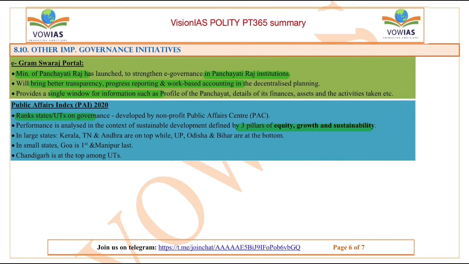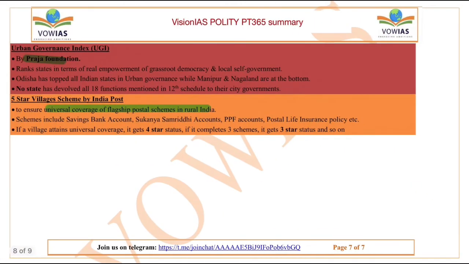So remember, the Public Affairs Index is basically, it ranks states and union territories, and is developed by Non-Profit Public Affairs Center. Okay, this is mainly in the context of sustainable development. Next one is the Urban Governance Index by the Praja Foundation. This Urban Governance Index basically ranks the states in terms of real empowerment of grassroots democracy and local self-government. Odisha has topped in Indian states in urban governance, while Manipur and Nagaland are at the bottom. No state has devolved all 18 functions mentioned in the 12th schedule to their city governments.